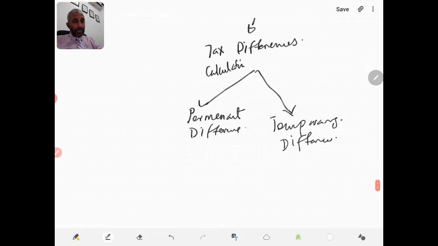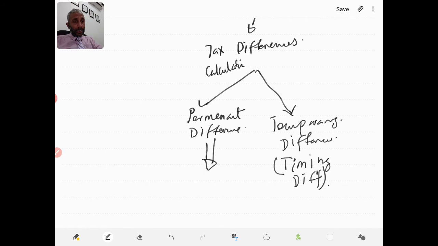So this temporary difference, in other words, we call it timing difference. Now let's try to understand what is the permanent difference. Example, according to the tax law, the donations, charity, and the type of entertainment expenses will not be allowed for the purpose of tax calculation.